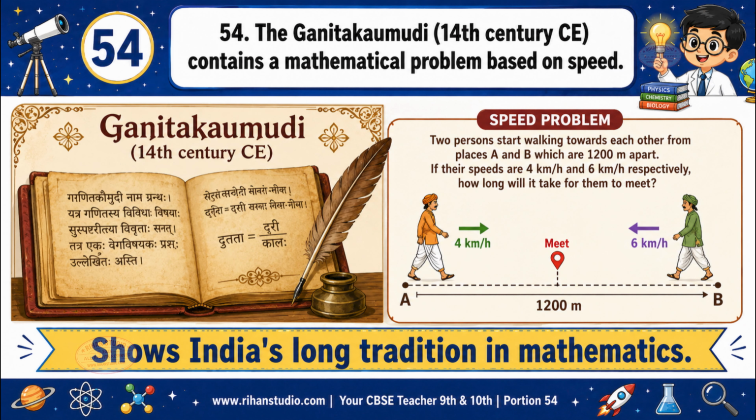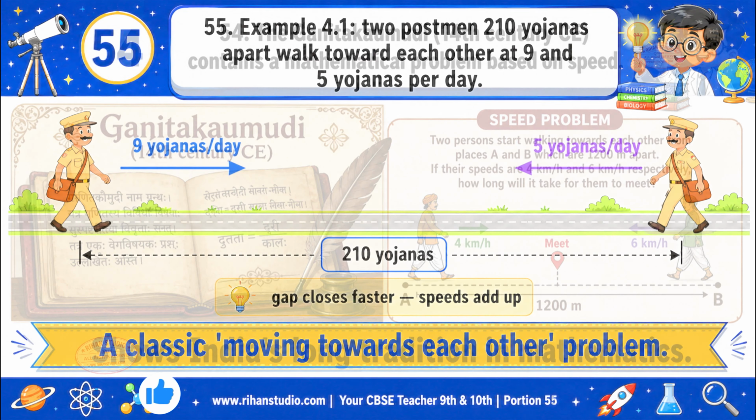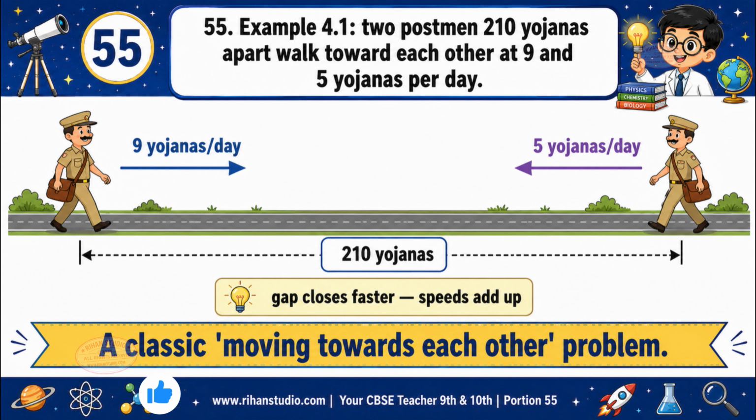The Ganita Kaumudi of the 14th century CE contains a mathematical problem based on speed. Another heritage fact: the Indian text Ganita Kaumudi of the 14th century CE also contains a speed problem, showing India's long tradition in mathematics.